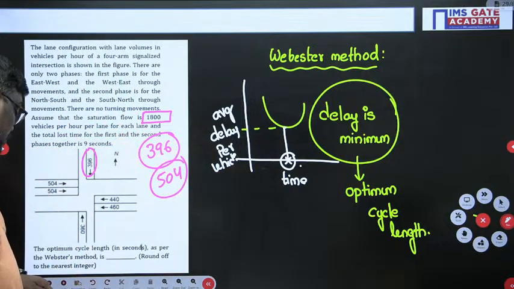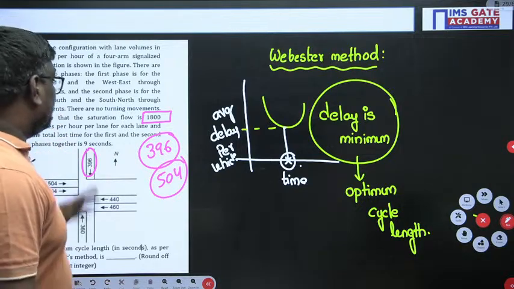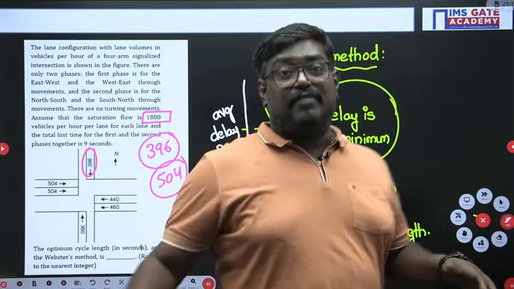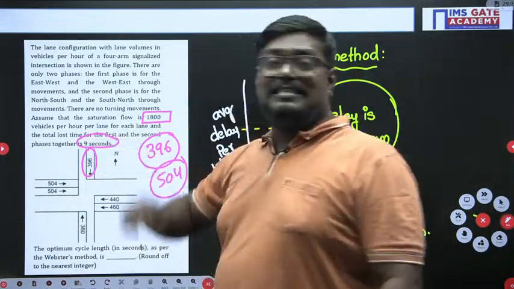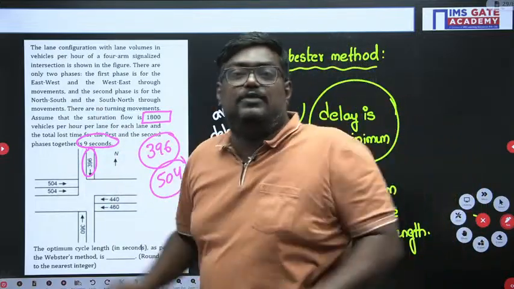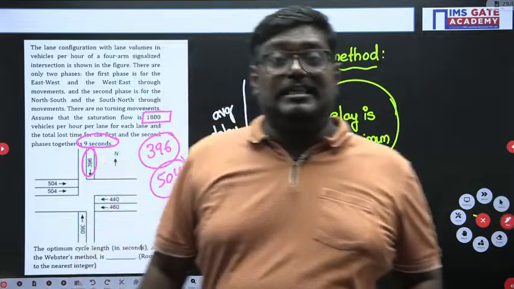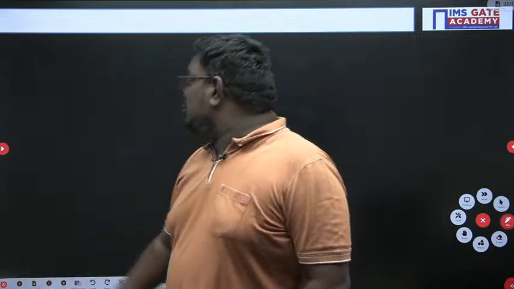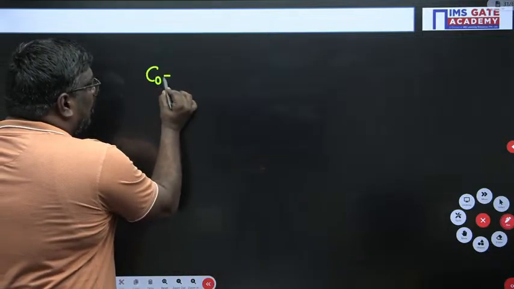Similarly, what is the loss time, sir? The total loss time for the first and the second phase is given as 9 seconds. So, no need to calculate for each phase. For the first phase and the second phase, they have given the values as 9. Now, what is the optimum cycle length?